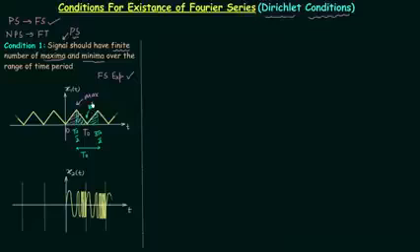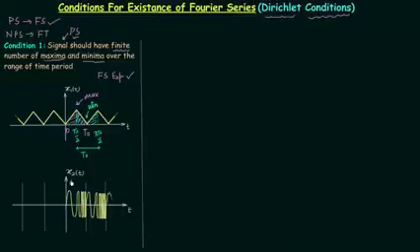This one here is the minima. So in case of this signal x1(t), over the range of time period we have finite number of maxima and minima. More precisely, we have one maxima and we have one minima in one time period. If you take time period like this, you will have one maxima. If you take time period like this, you will have one minima. Therefore, the Fourier series expansion for this signal will exist.